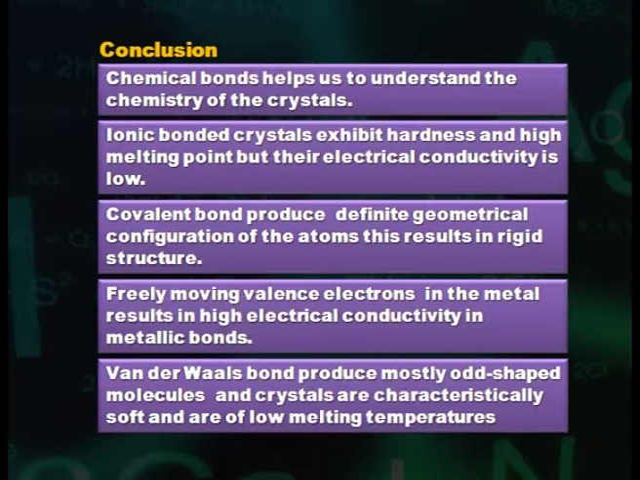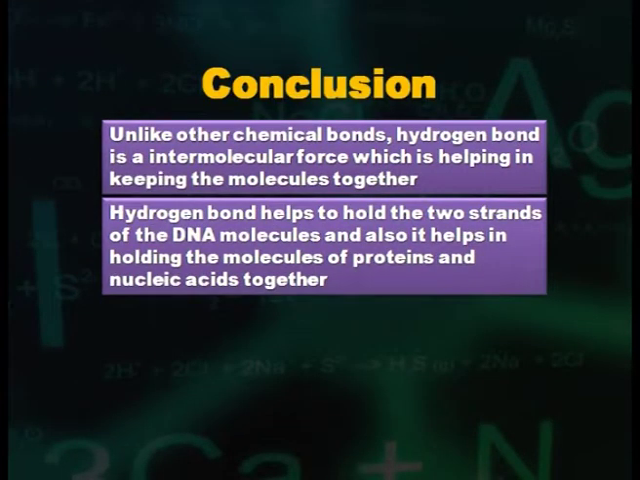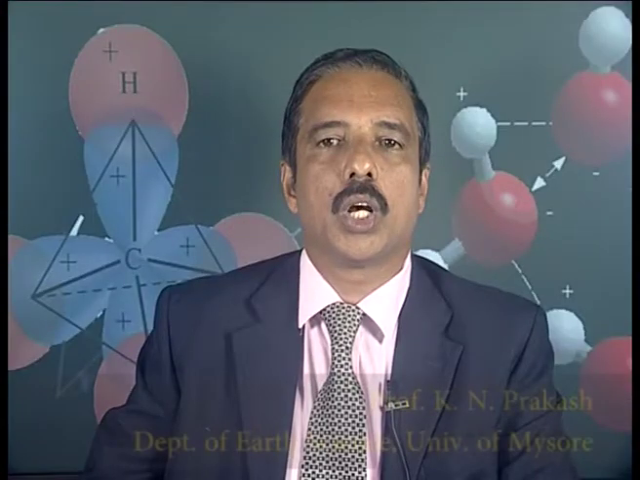Freely moving valence electrons in the metal results in high electrical conductivity in metallic bonds. Van der Waals bonds produce mostly odd shaped molecules, and crystals are characteristically soft and are of low melting temperature. Unlike other chemical bonds, hydrogen bond is an intermolecular force which is helping in keeping the molecules together. Hydrogen bond helps to hold the two strands of the DNA molecules, and also it helps in holding the molecules of proteins and nucleic acids together.